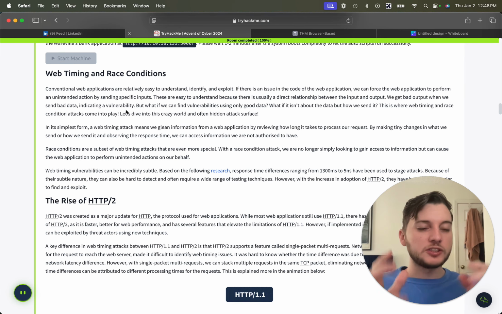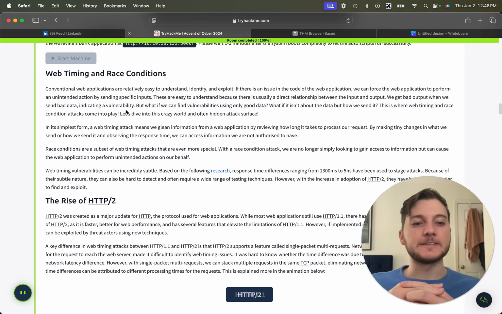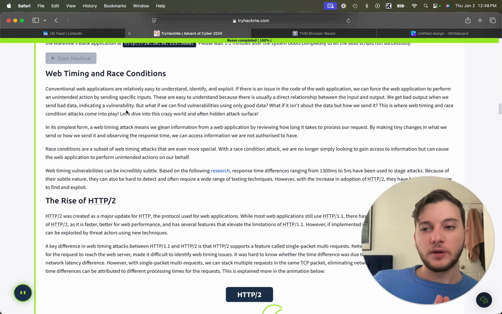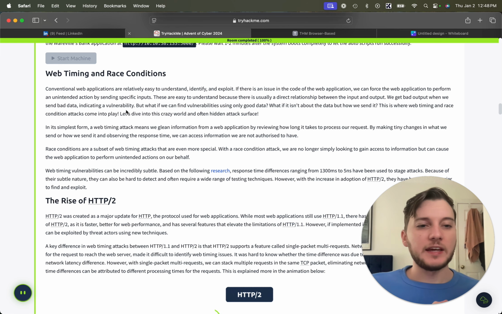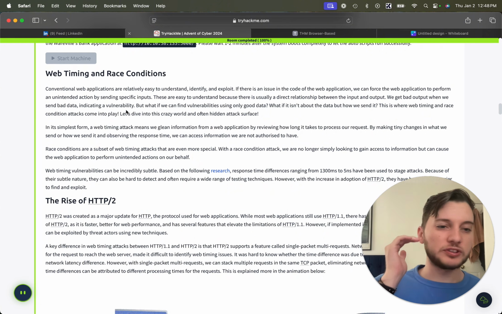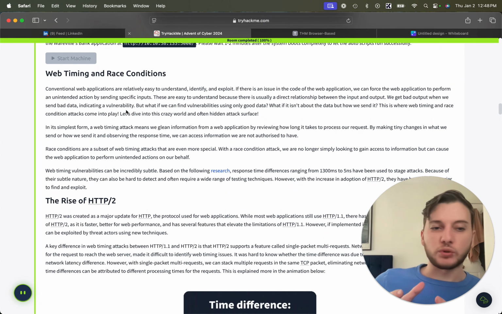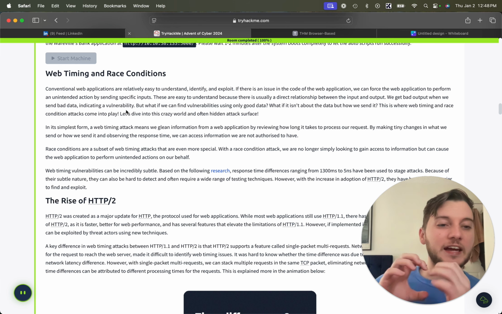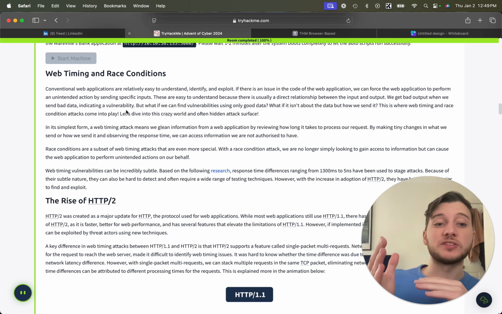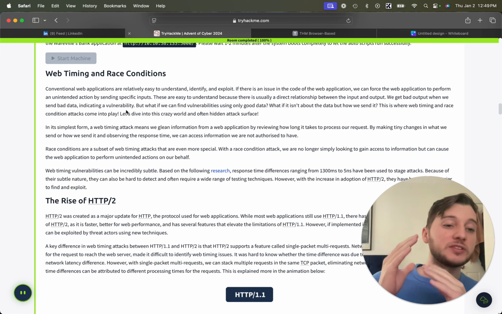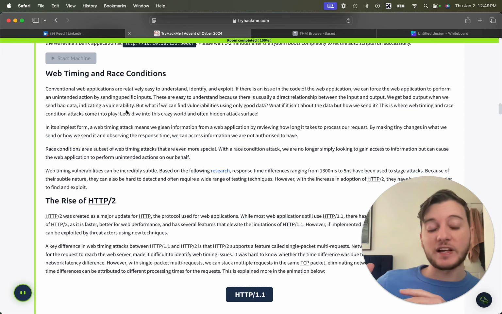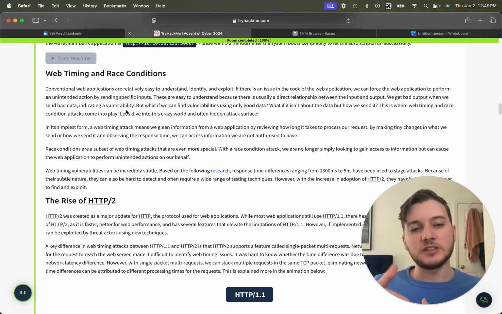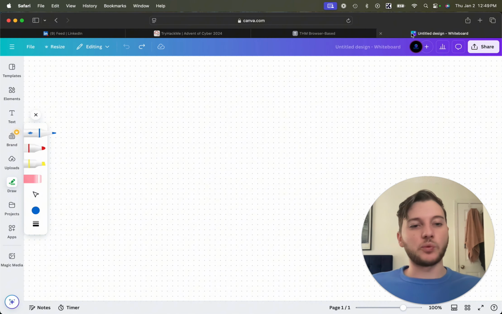In a nutshell, race conditions happen in multi-threaded applications a lot of the time. Essentially, you're sending two concurrent requests at the same time. Depending on how the application handles those requests, whether it processes them as they come in or processes them one at a time, no matter how fast they come in, determines whether or not a race condition is present. So for a race condition, we'll bust out the whiteboard.